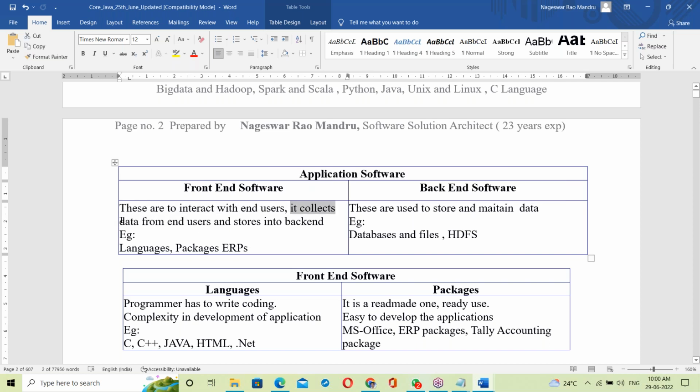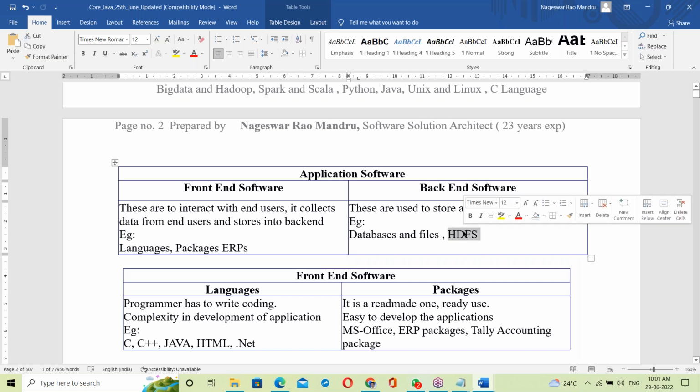It collects data from the end user and stores it in the backend. What is the backend? To store and maintain data. Backend examples are databases. Database is a backend, like Oracle database, MySQL database, Microsoft SQL Server databases, and files. In files also we can store data.